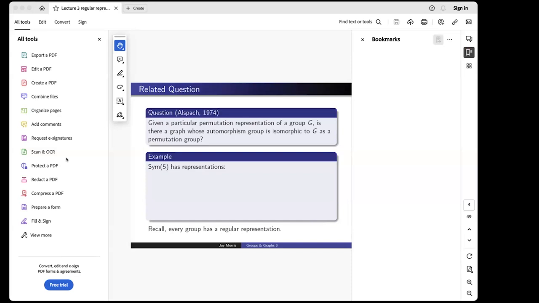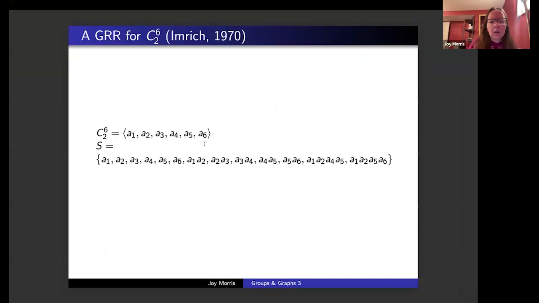Excuse me. Yes. We see one of your old slides, a question by Alspach, 1974, and nothing changes. Okay, I'm sorry. It says my screen sharing is paused. I don't know why that is. Let me stop the sharing and restart it. Now, are you seeing the slide about the GRR?